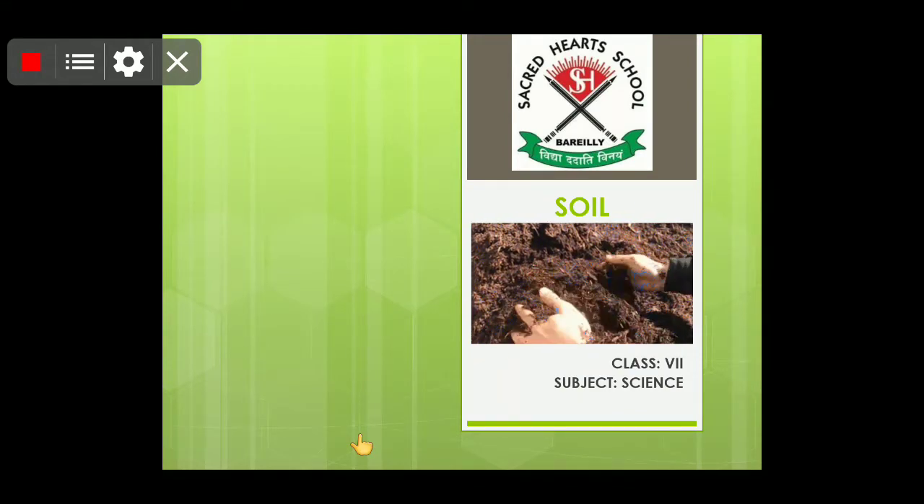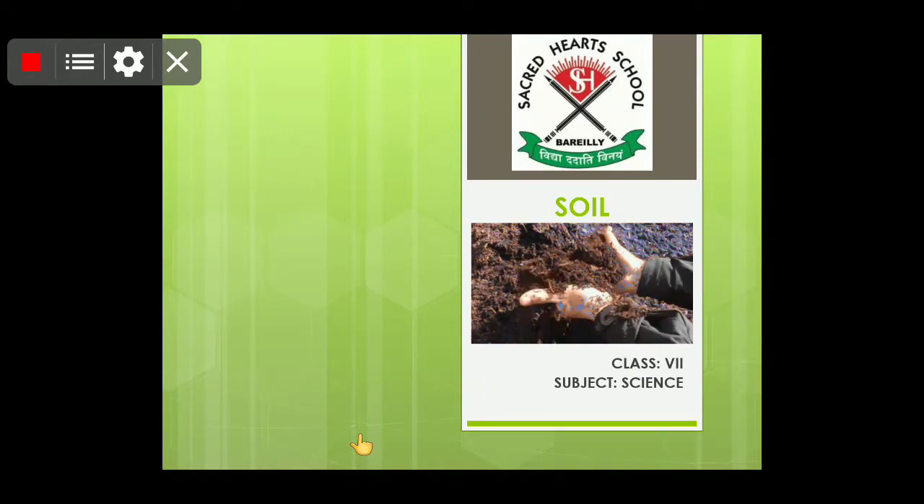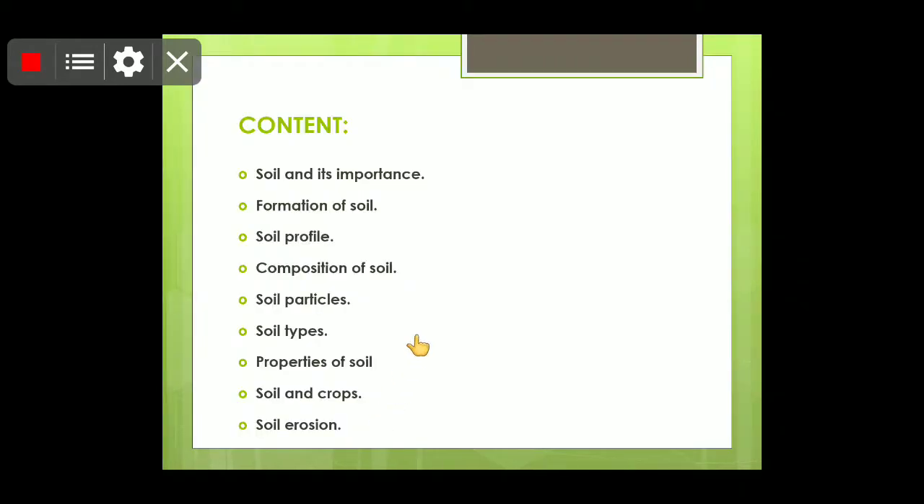So children, in today's module we will study about soil. The topics which we will be studying in this chapter are soil and its importance, formation of soil profile, composition of soil particles, types of soil, properties of soil and crops, and lastly, soil erosion.